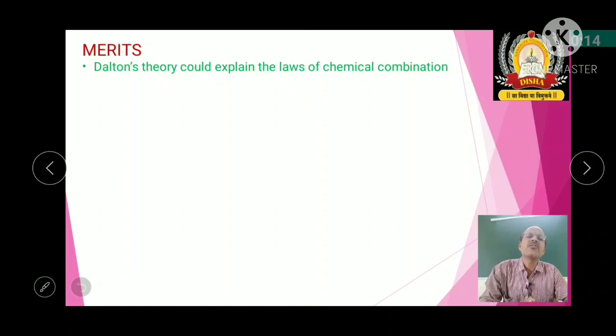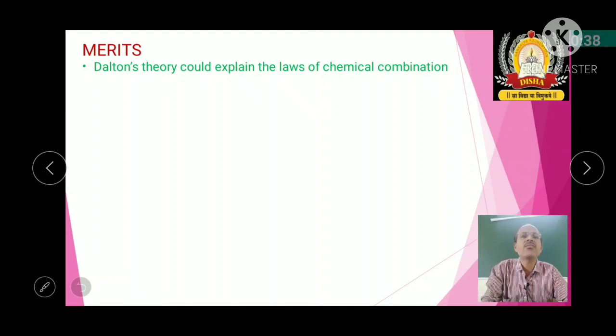All these laws were clearly explained by Dalton. You just go through the postulates, and there you will find the explanation of these laws. You can see postulates 1 to 4.